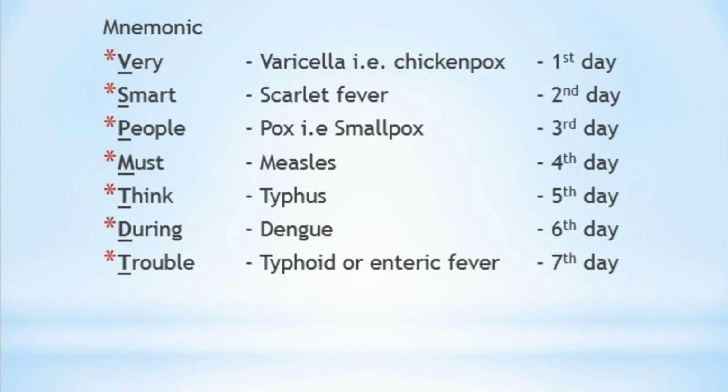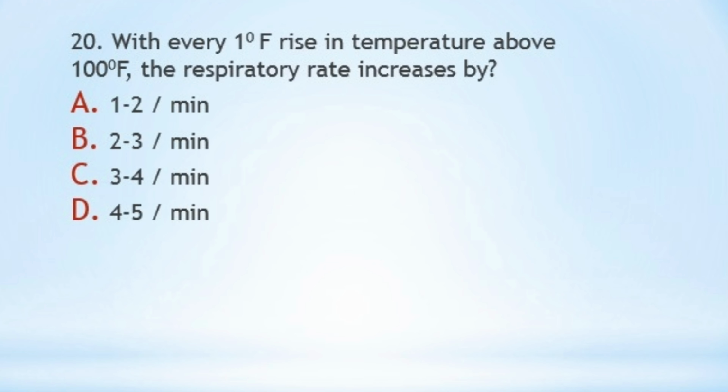And the next question is, with every 1 degree Fahrenheit rise in temperature above 100 degrees Fahrenheit, the respiratory rate increases by A. 1 to 2 per minute, B. 2 to 3 per minute, C. 3 to 4 per minute, or D. 4 to 5 per minute. So the correct answer here is option B, 2 to 3 per minute.